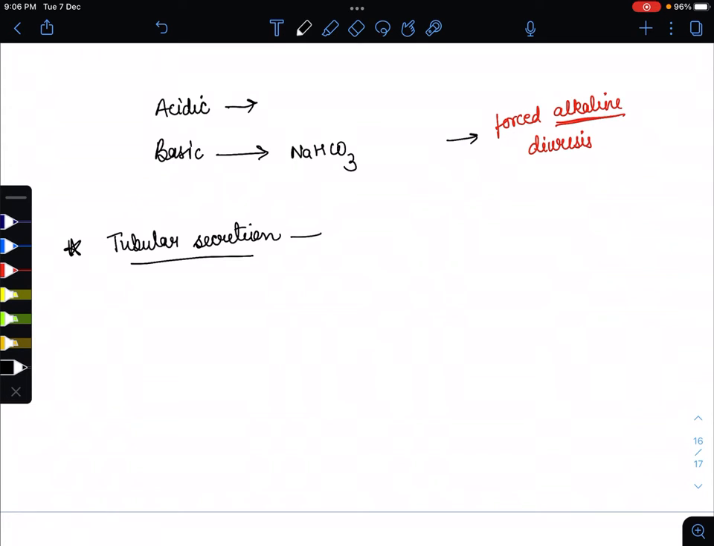These pumps work in such a way that at a time only one drug can pass through them. I am going to explain it with one example, that is penicillin.